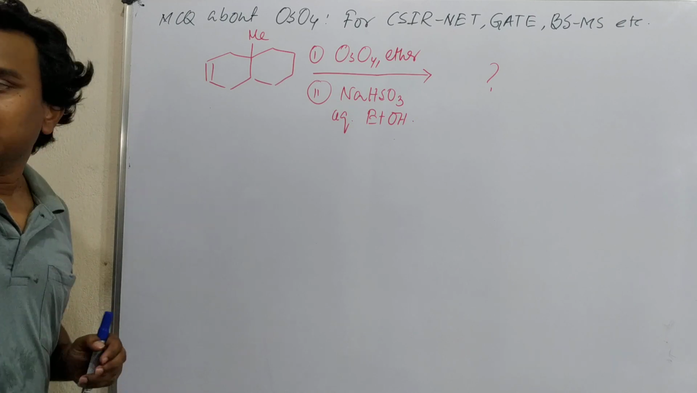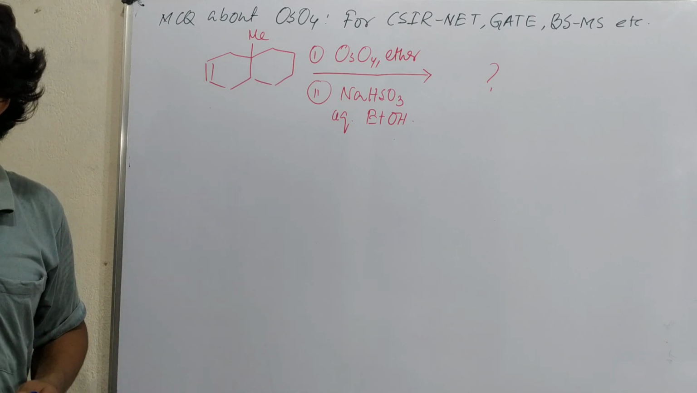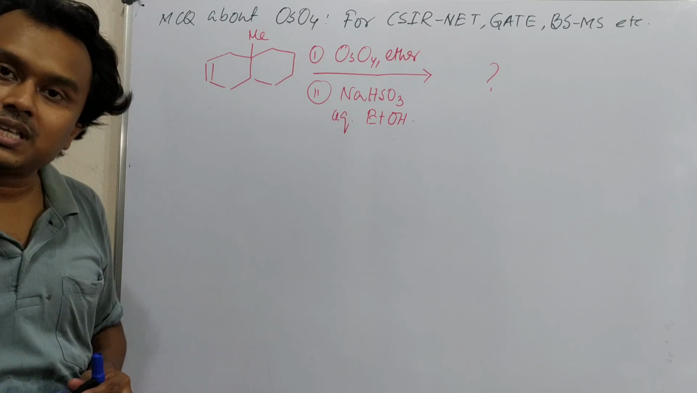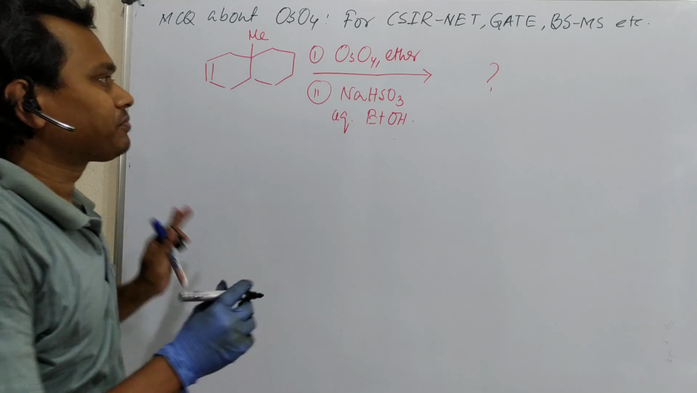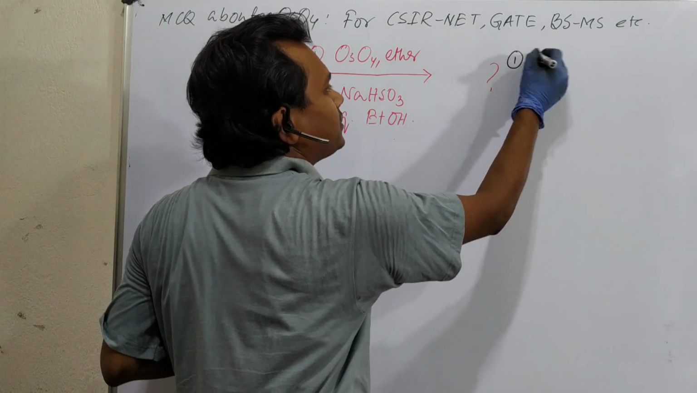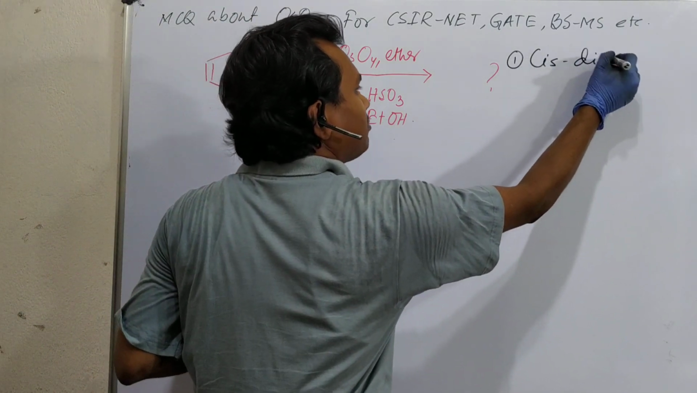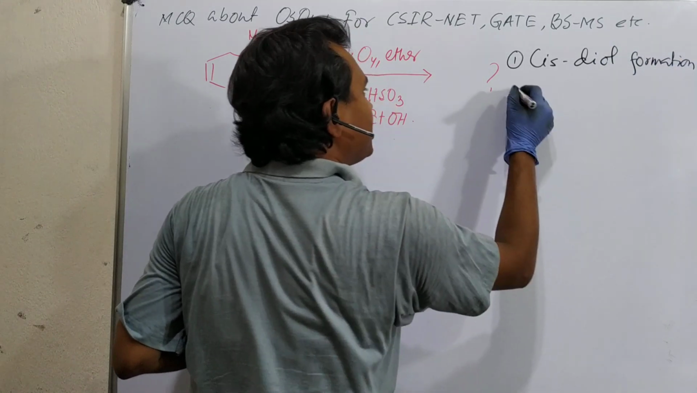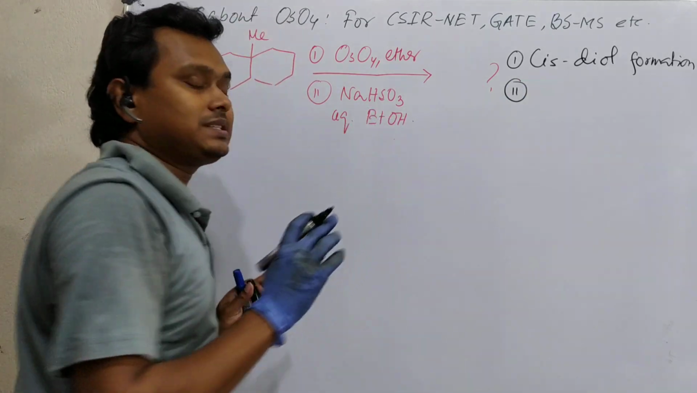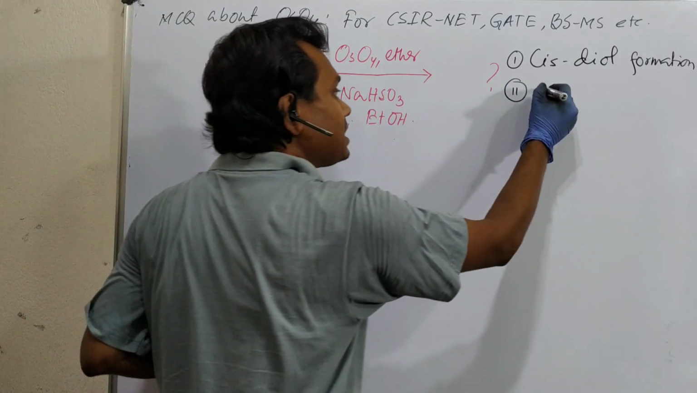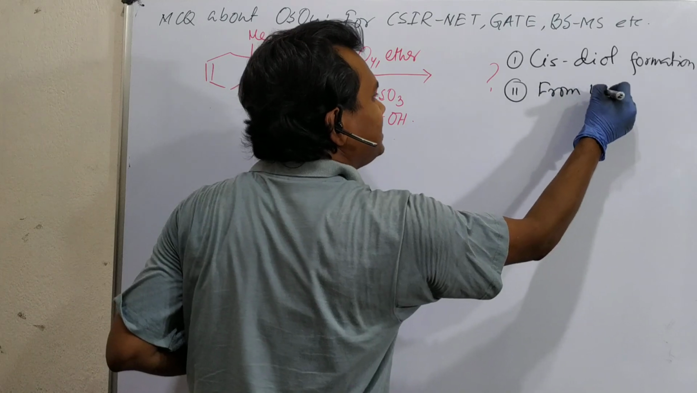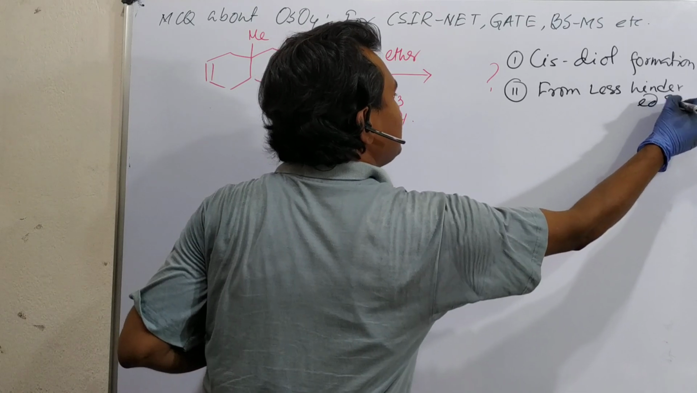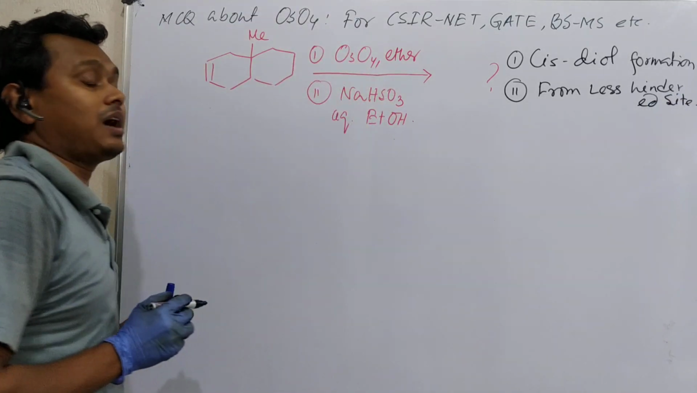I will come slowly. But before going to details, some important information you must remember. The reaction of osmium tetroxide is actually a cis-diol formation reaction. Number 1 point, cis-diol formation. Second one is from the less hindered side. If I say this, I believe you should be able to answer the question.